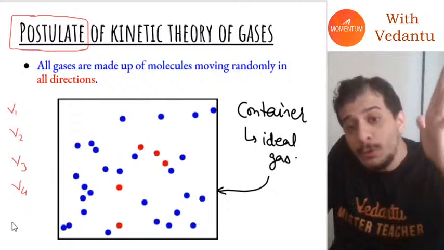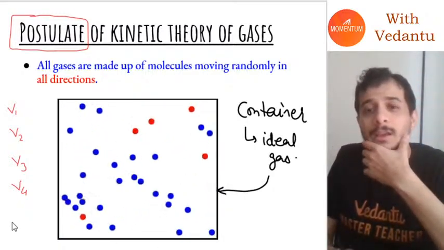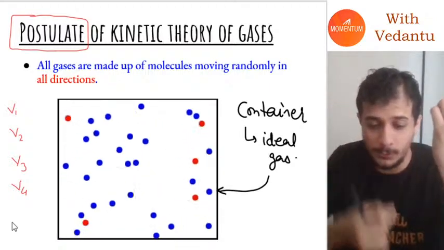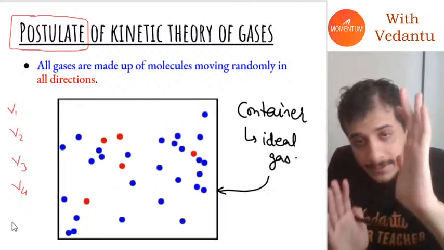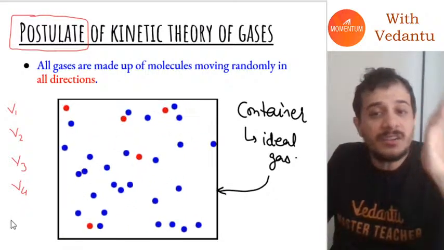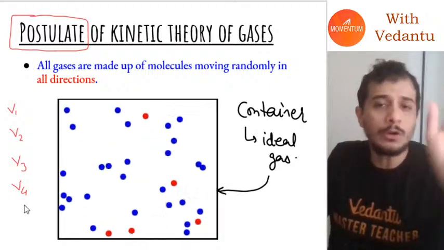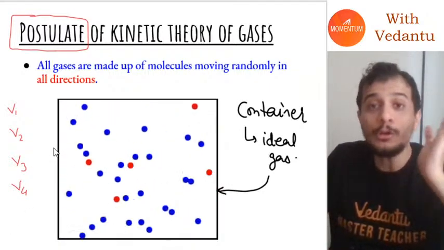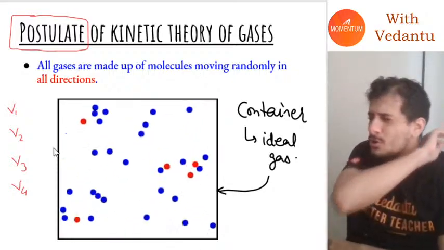Maxwell was obsessed with this, and he wanted to figure out with what velocity what molecule is going to move. Now, the thing is we can't just look at all the molecules individually, guys. Why can we not look at all the molecules individually? Because there are just so many molecules. 10 raised to the power 23 molecules, that's a lot of molecules.